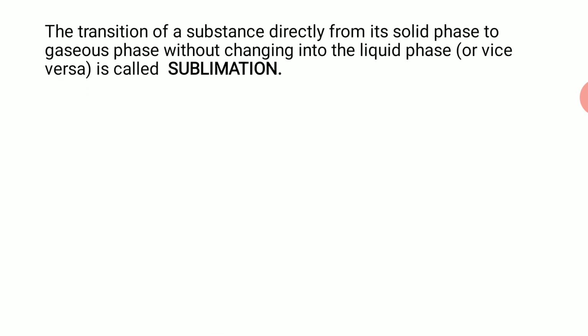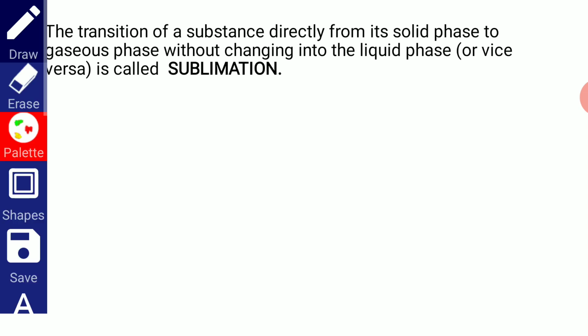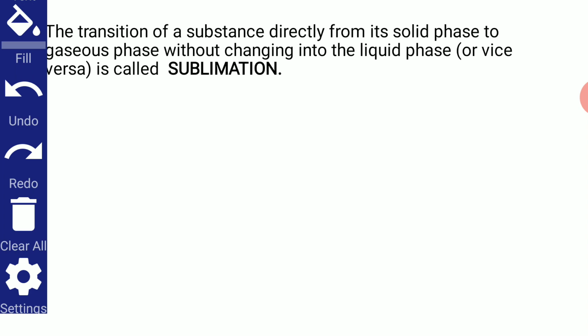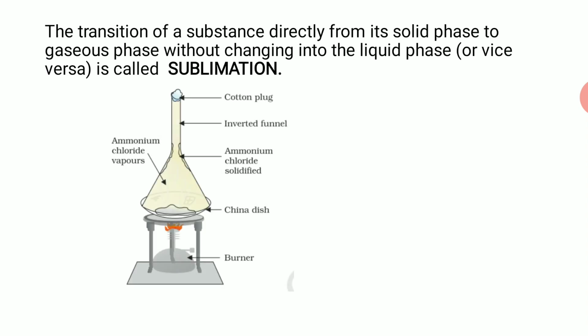One more process exists in which the solid state converts directly into the gaseous state without converting into the liquid state. I repeat, sublimation is the process in which solids can be converted directly into gases, or gases can be converted directly into solids, without passing through the liquid state. This is called sublimation. The best example of sublimation is ammonium chloride, and a setup is given which will be explained later.